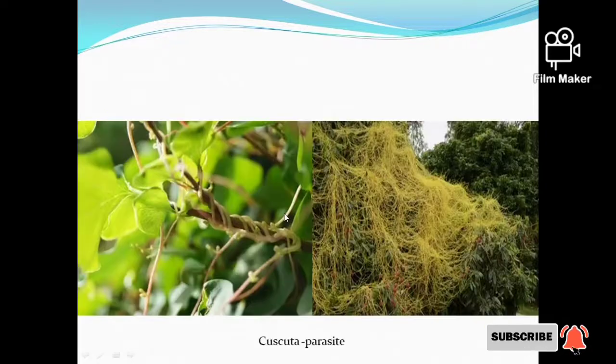For example, you can see the external plant parasite, Cuscuta. It is also called amarbel. It is a non-green plant that sends its haustoria, or sucking roots, into the host plant for obtaining food and shelter. In this figure, you can see the Cuscuta plant has twined the branch of the host for its food and shelter. Here you can see the whole plant of Cuscuta flourished onto the host plant. This is called parasitic nutrition.